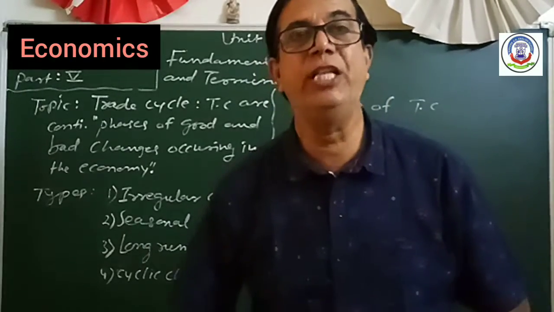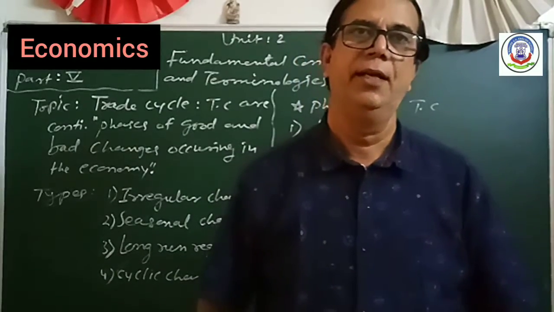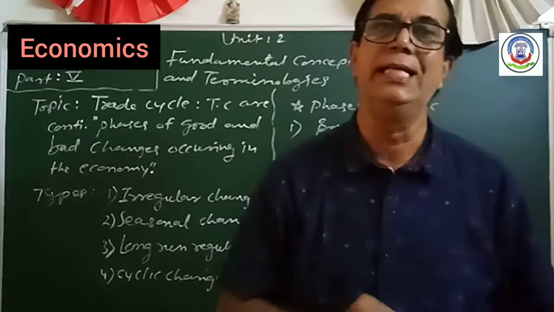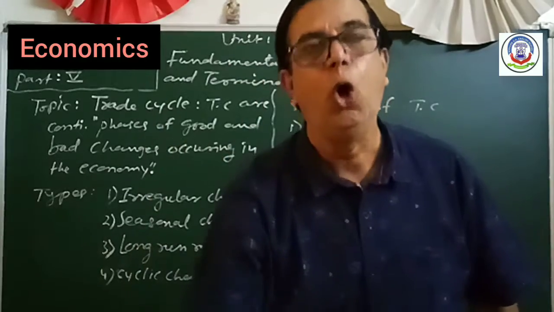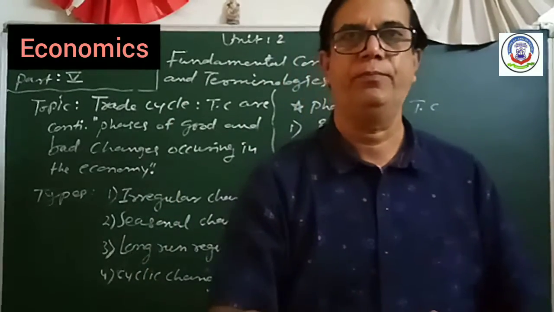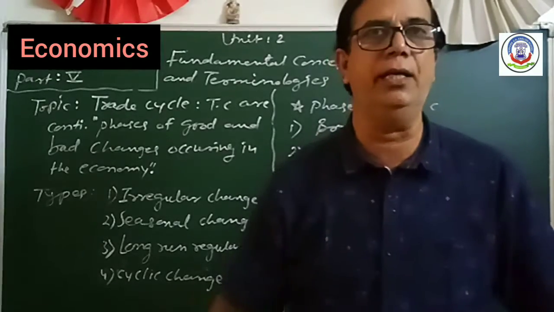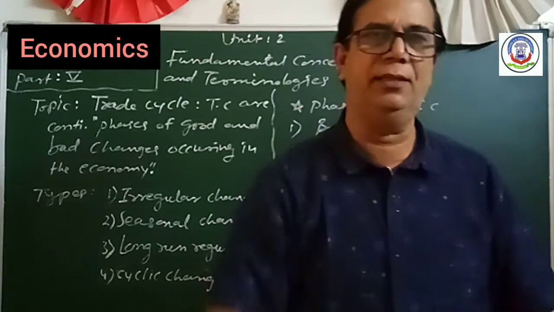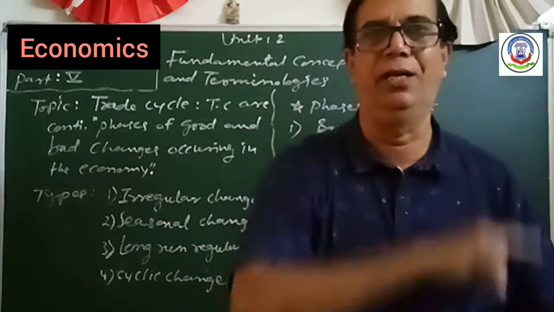In the same way, suppose there is an earthquake, suppose the flood is there. So because of all this, the demand of commodities in the market is very low or at the bottom. This type of thing does not happen regularly, not always a flood situation, not always an earthquake, but this type of change happens irregularly.